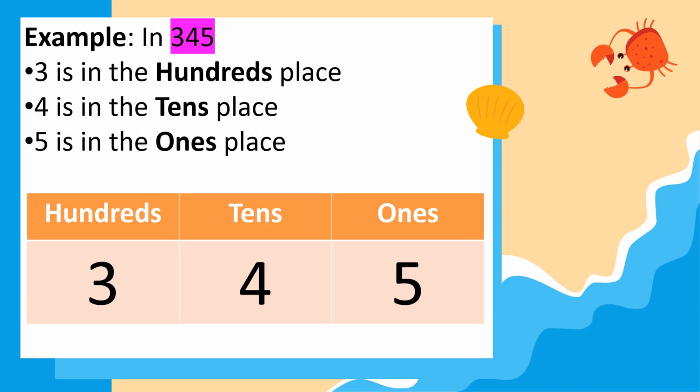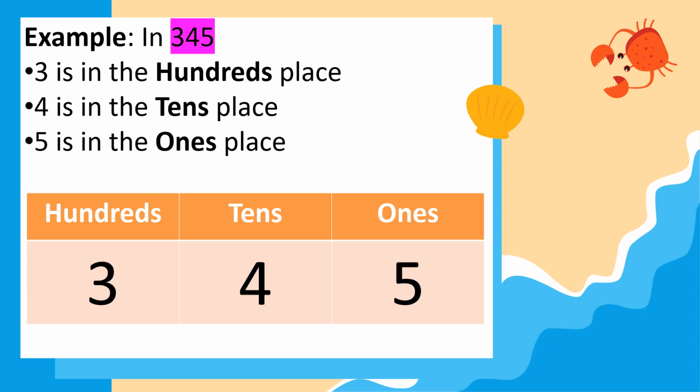We have 4 in tens place, and we have 5 in ones place. So look at the number. So you will start from 5, that is in the ones place, and 4, that is in the tens place, and 3 in the hundreds place.